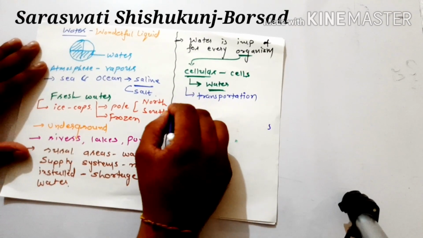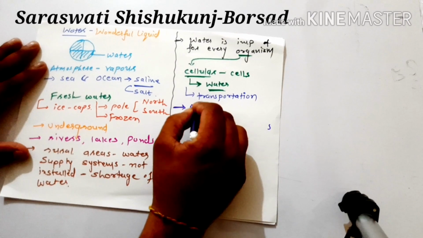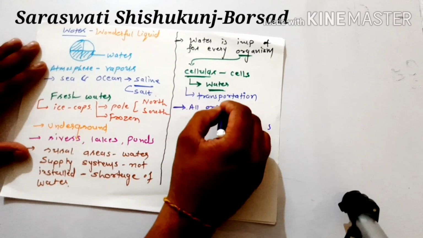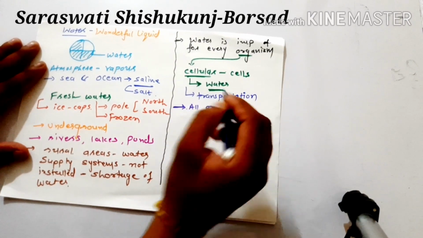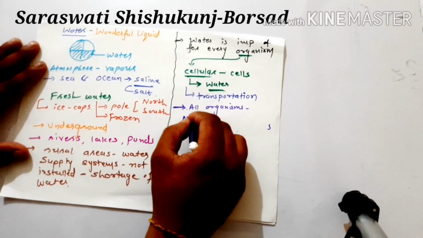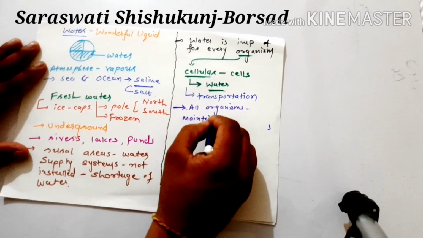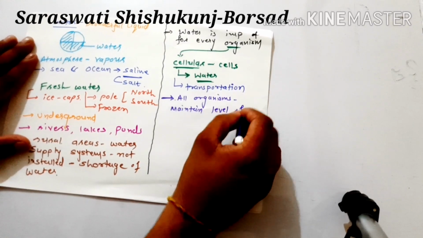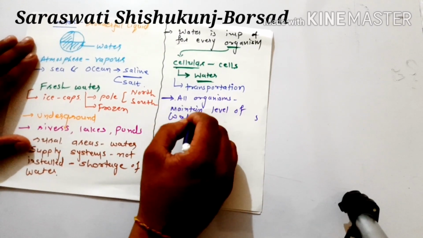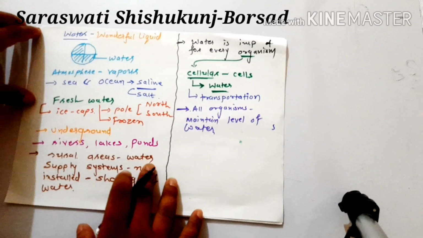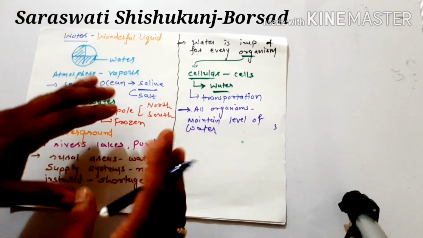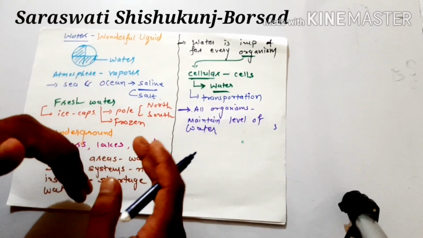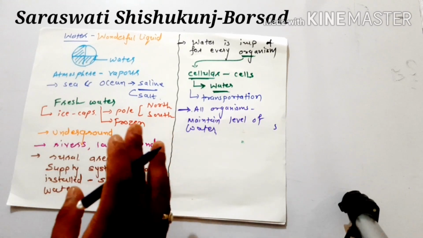So all the organisms will maintain a level of water. This way the question may be asked to you, why every organism is maintaining a level of water in them. So what will be our answer?